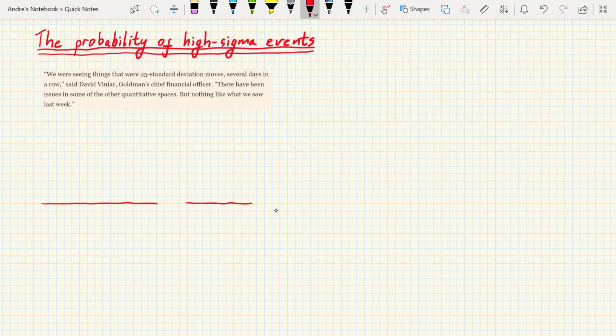Now, if you've studied maths at high school, you may have looked at the probability of 1, 2, or maybe 3 standard deviation moves. But 25? It really does seem like a big move. And that raises the question, how likely is a 25 standard deviation move? That's what we're going to look at today. It turns out to be a rather interesting problem.